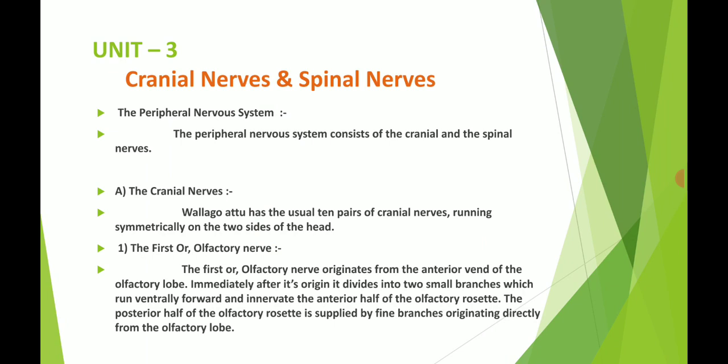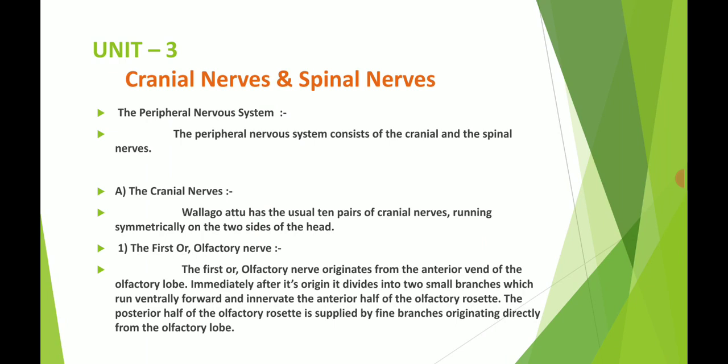In the cranial nerves, we are seeing the nerves and the spinal nerves present in the fish brain. The peripheral nervous system consists of the cranial nerves and the spinal nerves.